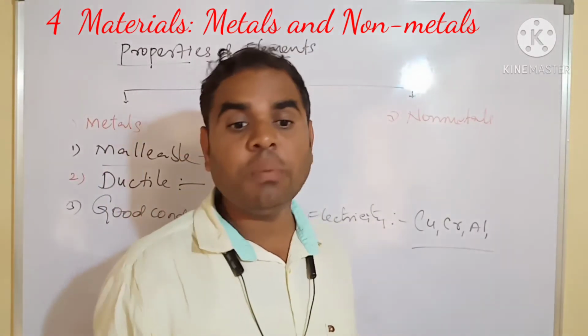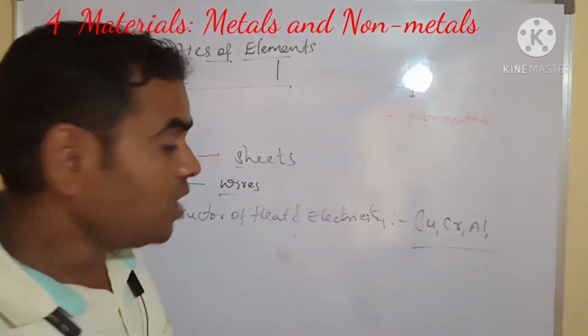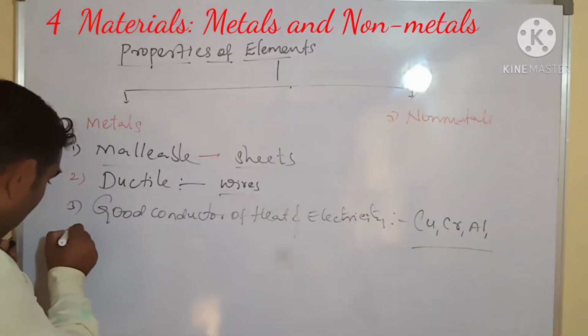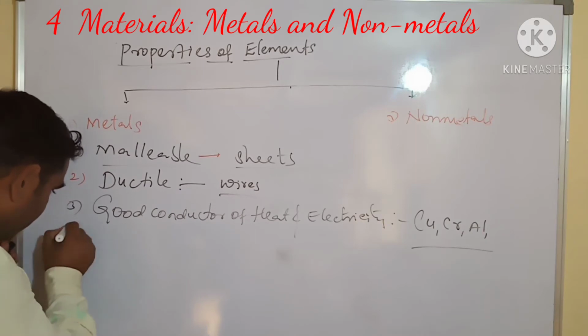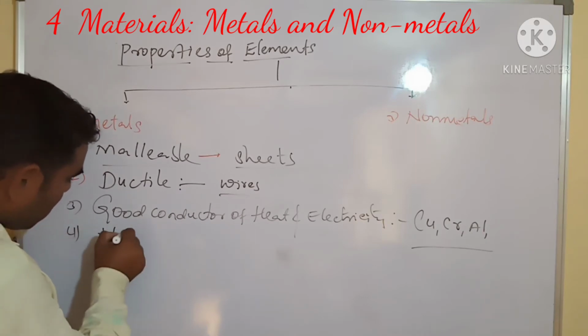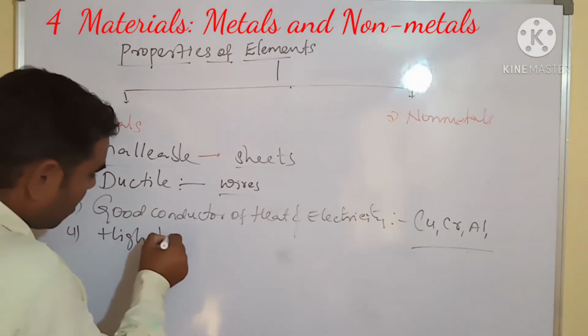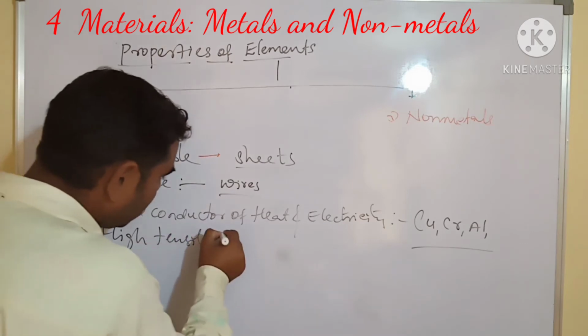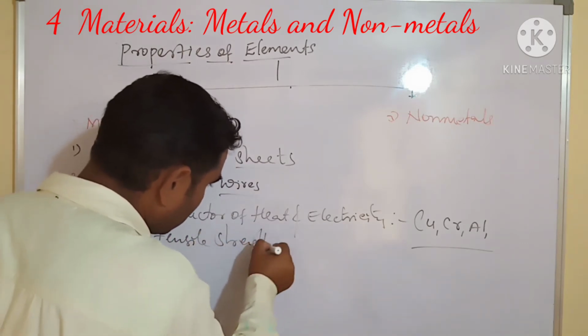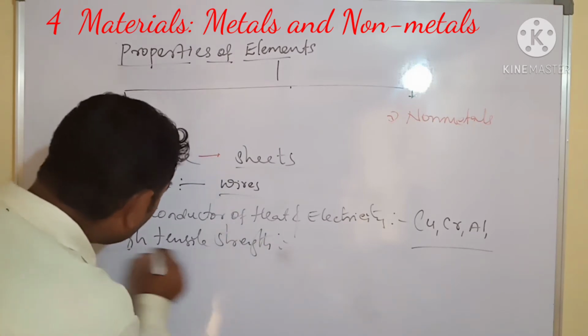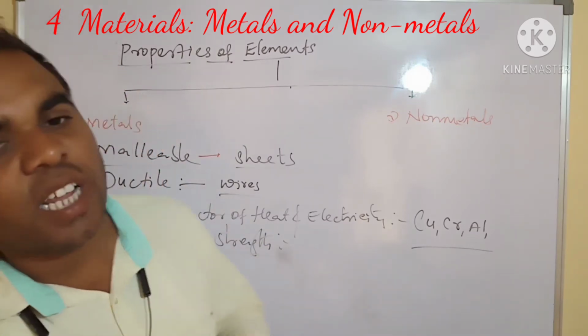Next, metals have high tensile strength. We have to see that these metals have a high tensile strength.